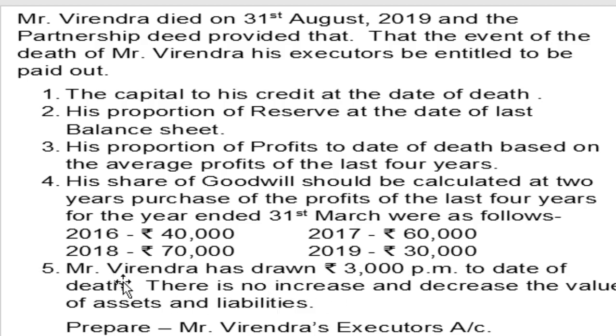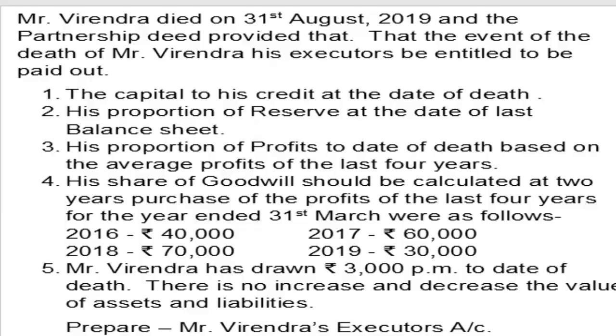And the last line of the fifth adjustment is also important. There is no increase or decrease in the value of assets and liabilities. We know that for increase or decrease, meaning revaluation of assets and liabilities, we prepare the revaluation account or profit and loss adjustment account. So if there is no increase or decrease in the value of assets and liabilities, there is no need to prepare the revaluation account, and no need to prepare the capital account. Directly prepare Virendra's executor account.